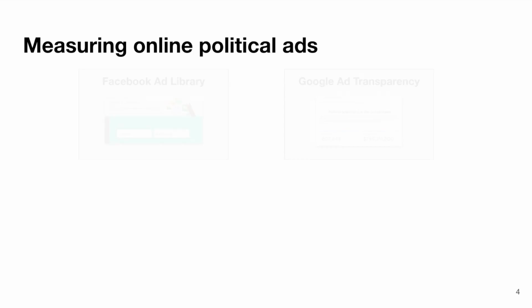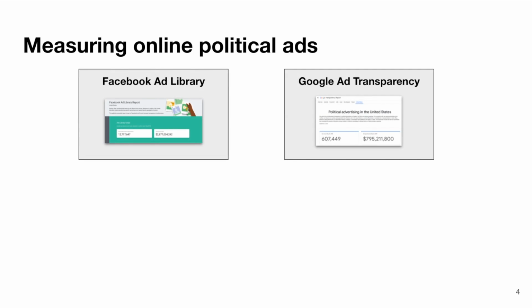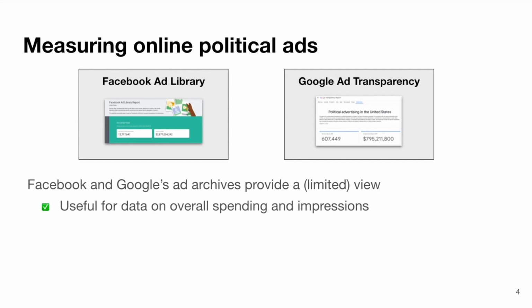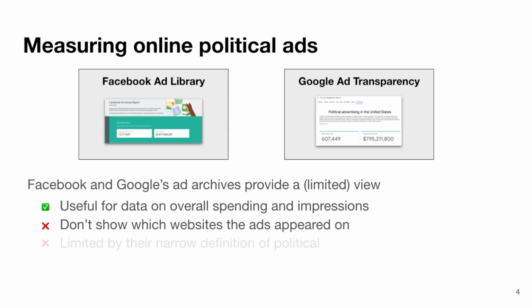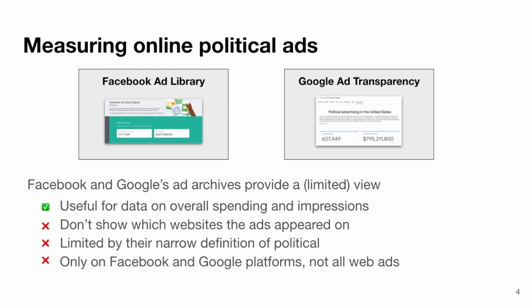Prior work has used Google and Facebook's ad archives to measure the spend and reach of those online ads. But these archives only provide a partial view. They don't show which websites the ads appeared on, ads outside of political campaigns, or ads outside of their platforms. The importance of the 2020 U.S. election and prevalence of online political advertising led us to two main research questions.